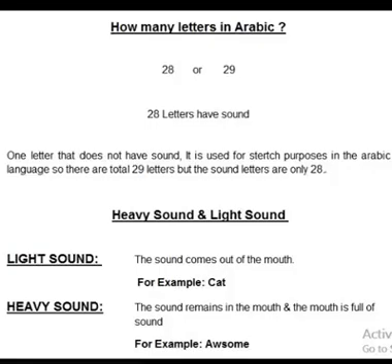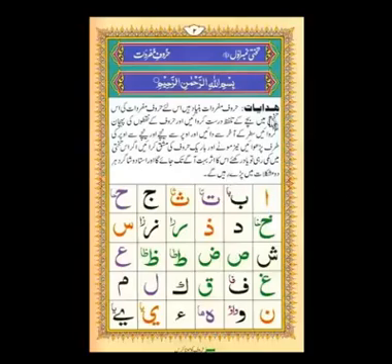So follow this. Let's move on to our first lesson. On the top, Bismillahir Rahmanir Rahim. This is the lesson number and this is the content number. It's telling us what is inside the lesson. These are the Arabic letters as you can see starting from Alif to Ya.